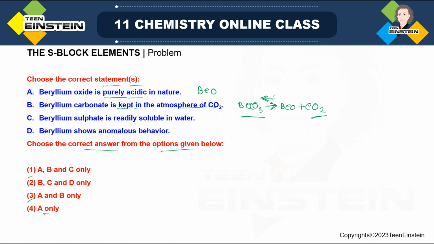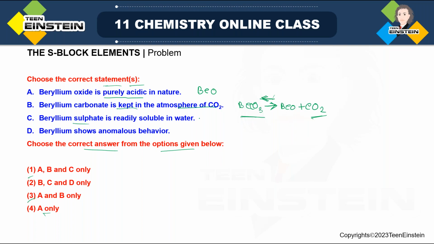So when you want to keep BeCO3 intact, that is, you do not want the decomposition, but it is very prone to decomposition, just to avoid that decomposition you have to keep it in a CO2 atmosphere, so that according to Le Chatelier's principle the equilibrium will be shifted towards the left hand side. So this statement is actually a correct statement.